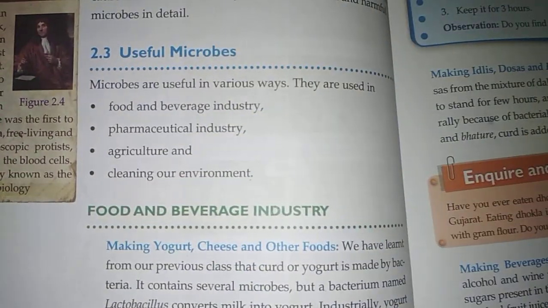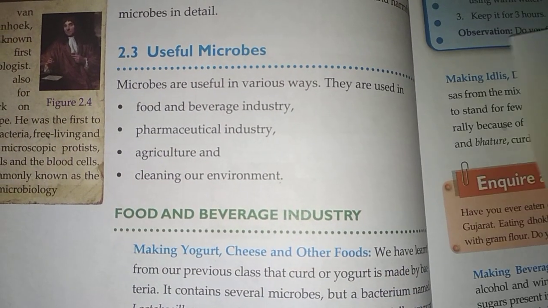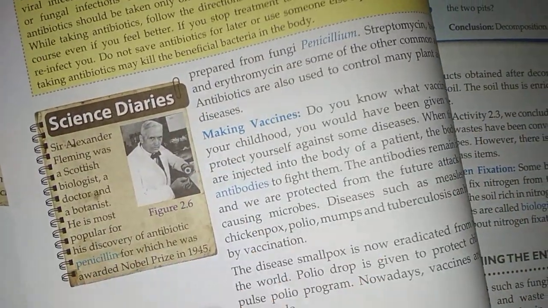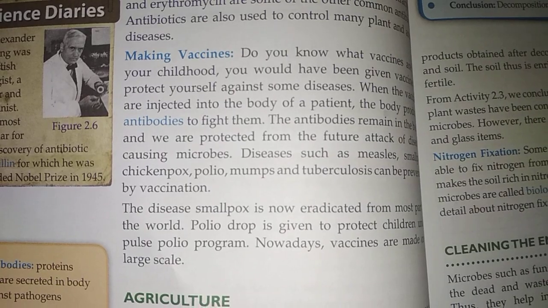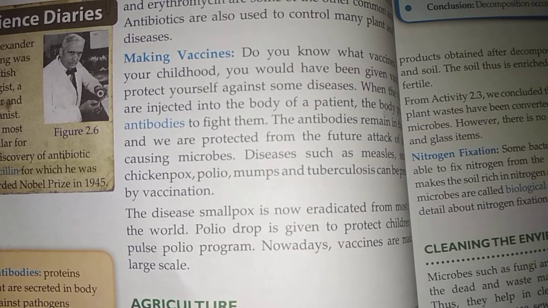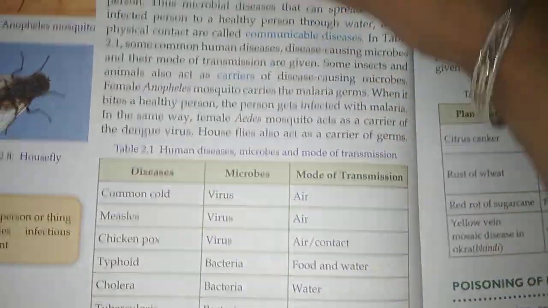Now, in agriculture, microbes increase the fertility of the soil. Second, they help in nitrogen fixation in the soil. And they help clean the environment: microbes such as fungi and bacteria decompose dead and waste materials into simpler ones.